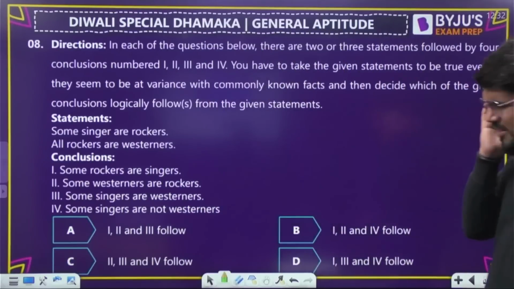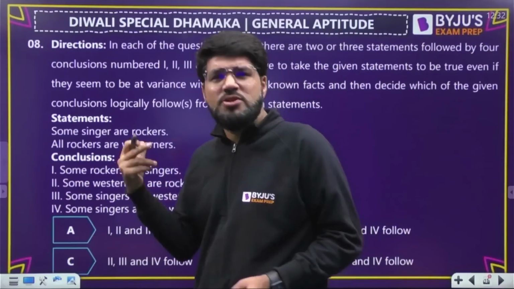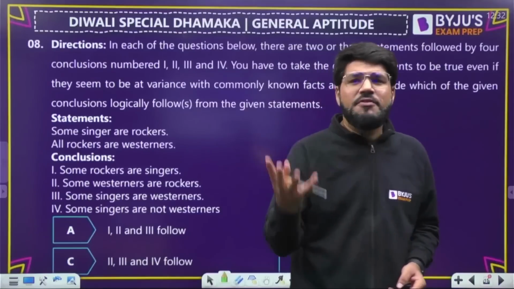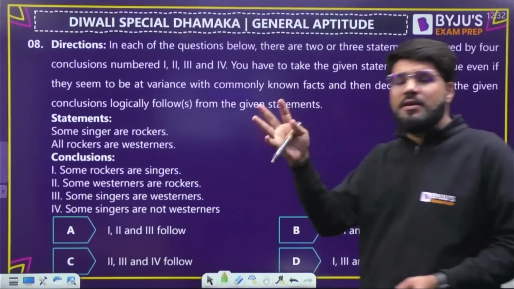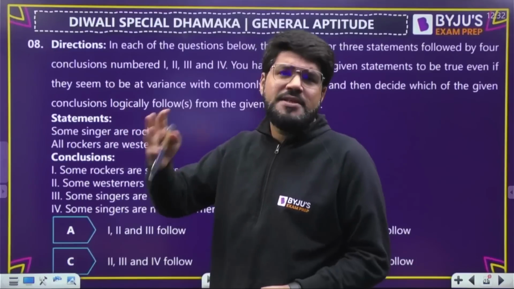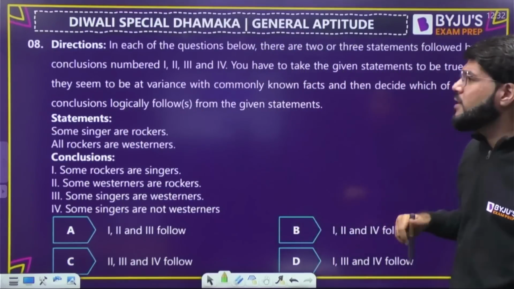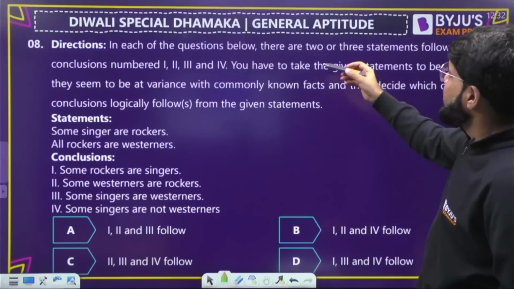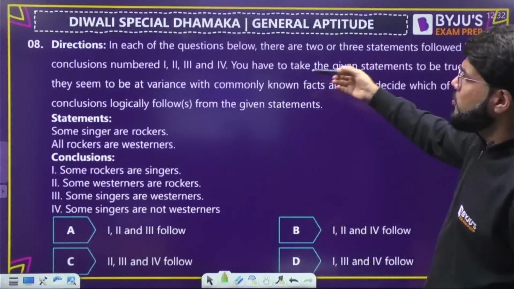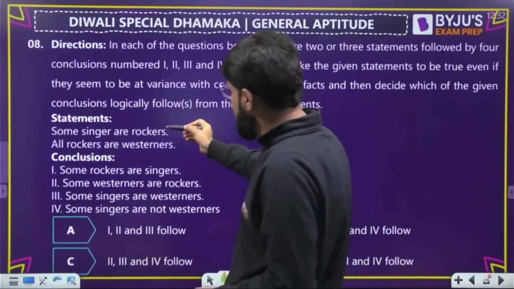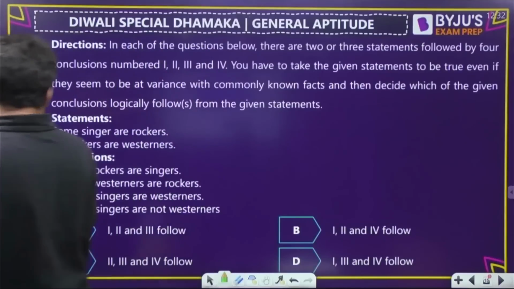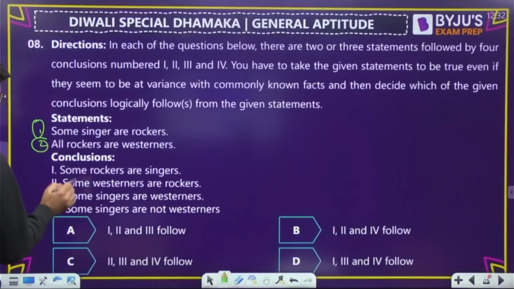Simple one. Syllogism, because they have a definite method. This is also logical deduction, but they have a definite method. The previous one was logical mapping and a good mapping. Whenever three different categories are there, it will always be a good question. Be prepared for that. In each of the questions below, there are 2 or 3 statements followed by 4 conclusions numbered 1, 2, 3, 4. So here there are 2 statements, number 1 and number 2, and there are 4 conclusions.